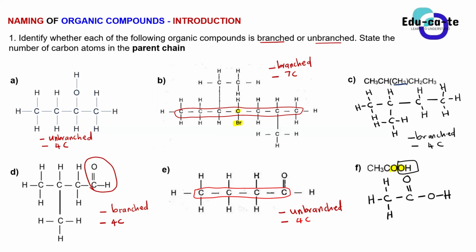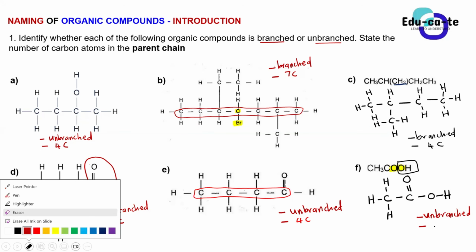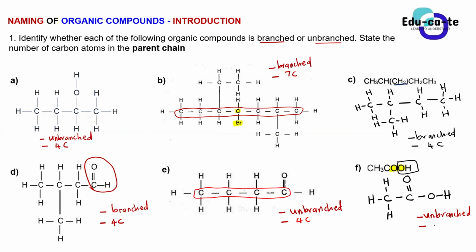Now, is this a branched carboxylic acid or an unbranched carboxylic acid? Unbranched. Yes, it is unbranched because we only see one chain, the straight chain. If the straight chain is the only chain present, that's unbranched. And then the number of carbons in the longest chain? 2 carbons. So why did I even give you this exercise, guys?